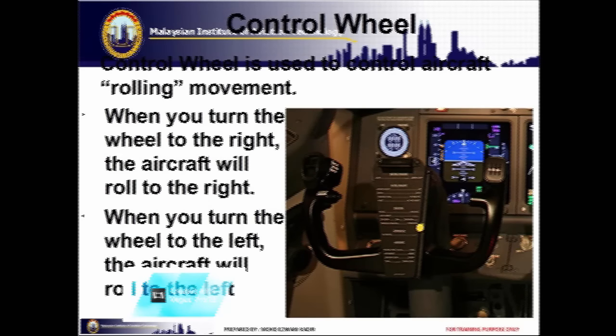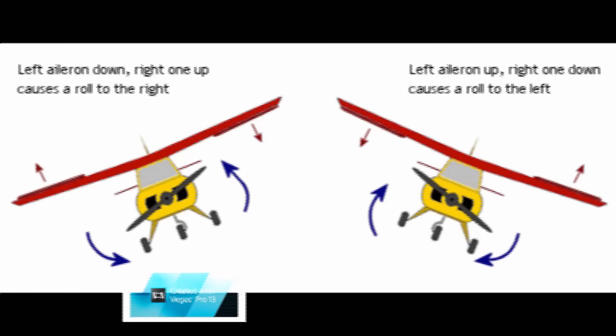And now we continue with the control wheel. The control wheel is used to control the aircraft's rolling movement. When you turn the wheel to the right, the aircraft will roll to the right. When you turn the wheel to the left, the aircraft will roll to the left. This will happen when the aircraft is rolling.